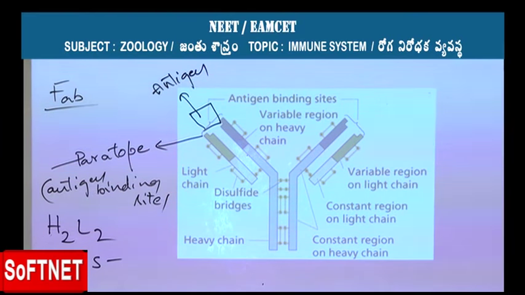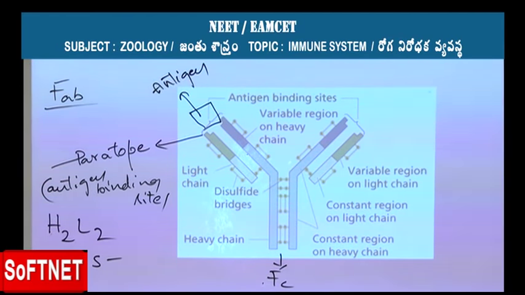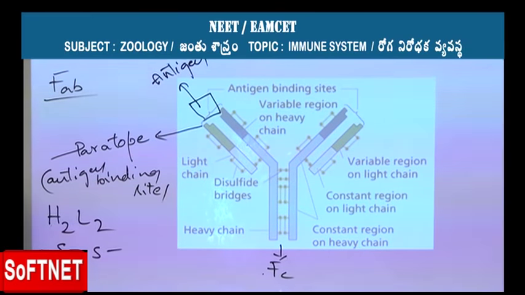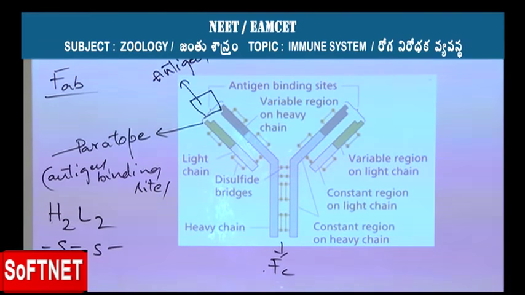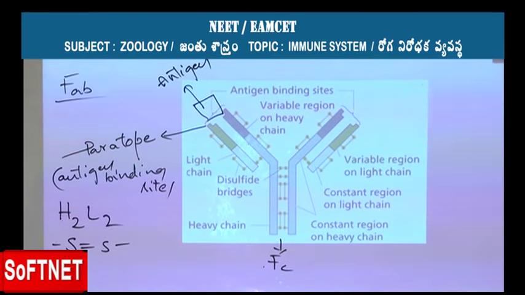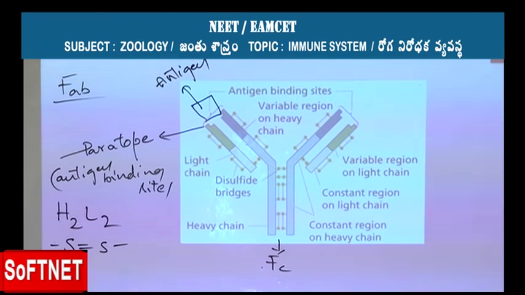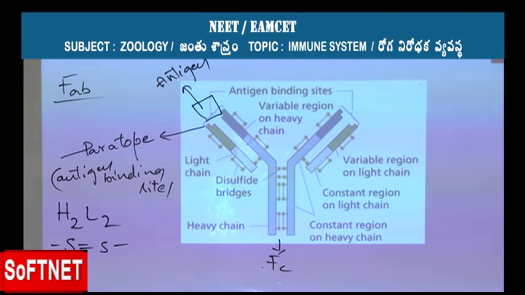Then, opposite to that, the other end we call the Fc end. Fc means fragment crystallizable, or the fragment cell binding end. So this is the part with which it binds with the cells, the crystallizable end.